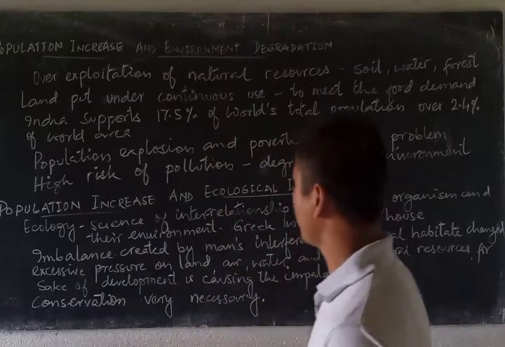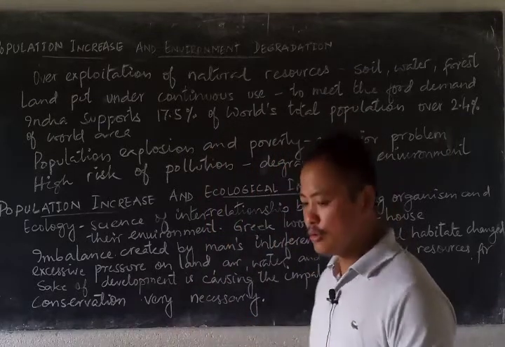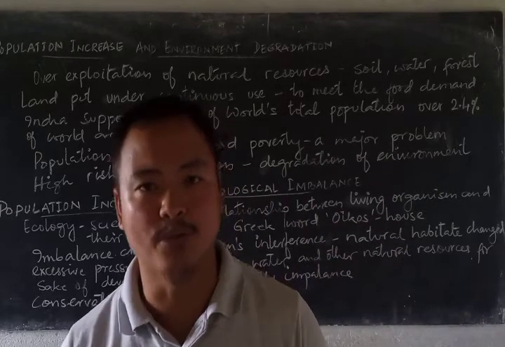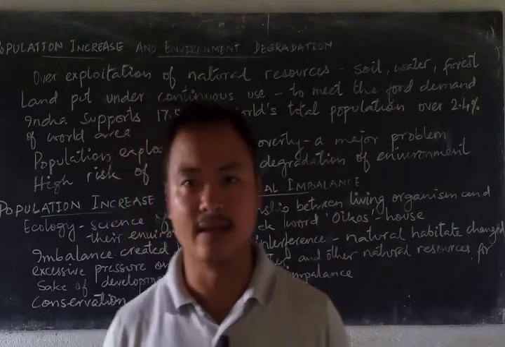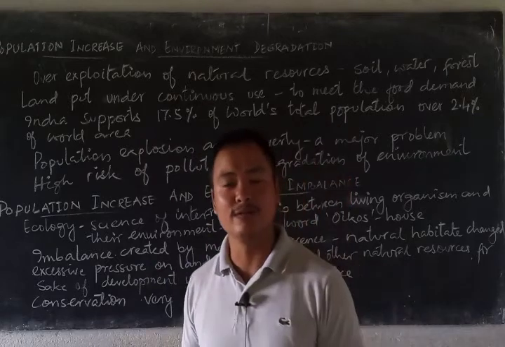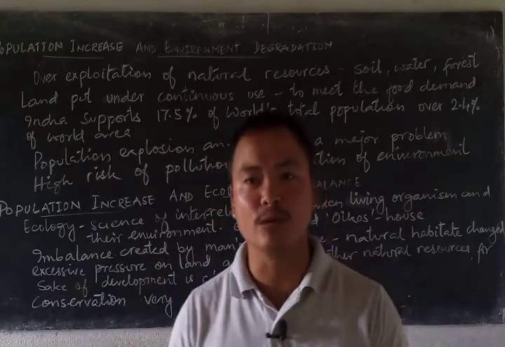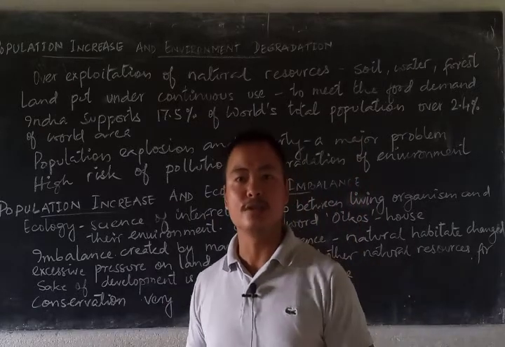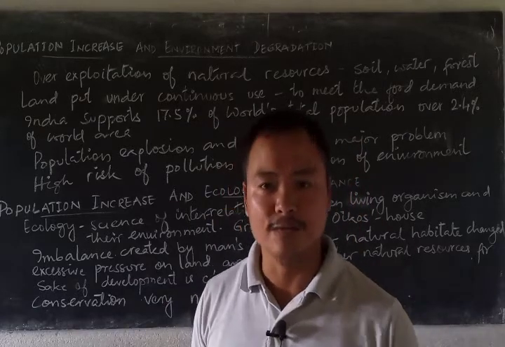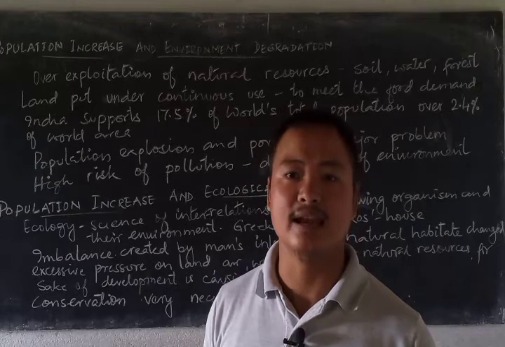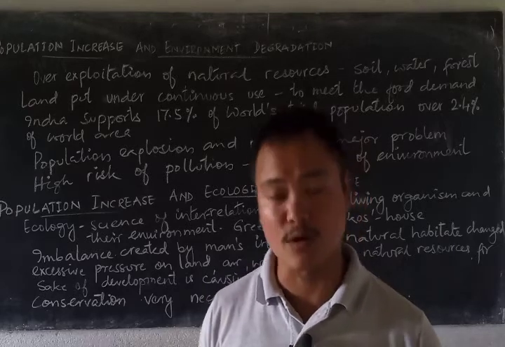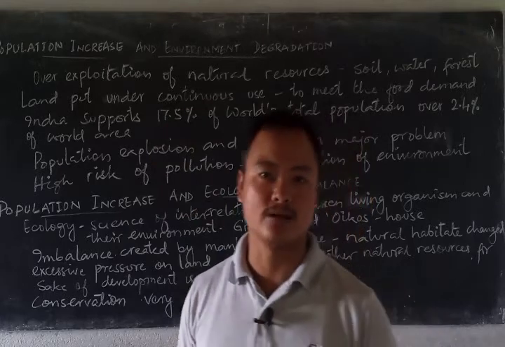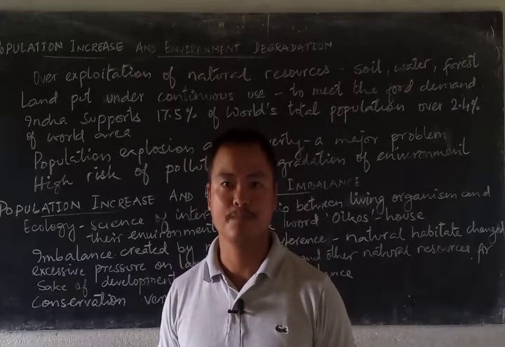If we see, in order to meet the food demands of millions of population in India, the land available for agricultural practice is put under continuous use. Continuous utilization of land obviously will put pressure on that very land, and ultimately what happens is that crop production starts lowering, or there is a decrease in the production of crops.